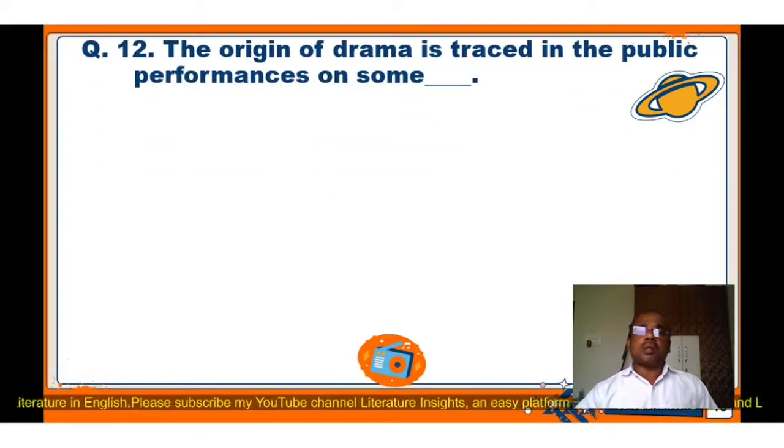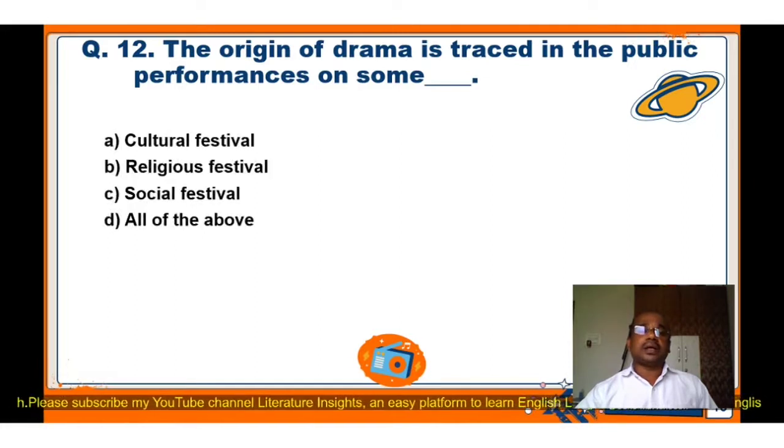Question number 12. The origin of drama is traced in the public performances on some blank. Again, four options are here. A. Cultural festival, B. Religious festival, C. Social festival, D. All of the above. The correct answer is B. Religious festival. The origin of drama is traced in the public performances on some religious festival.